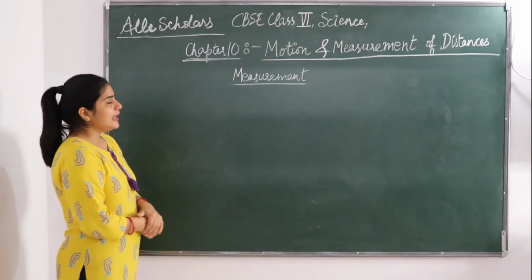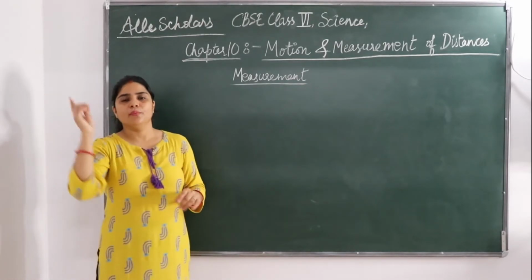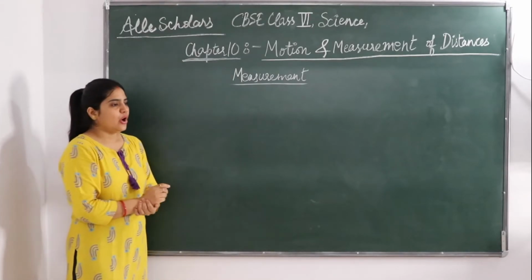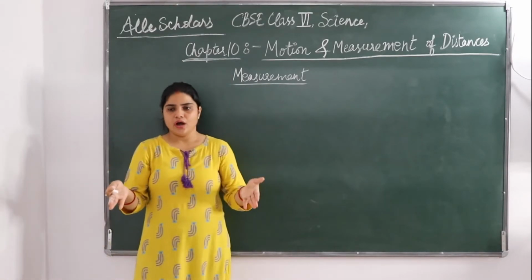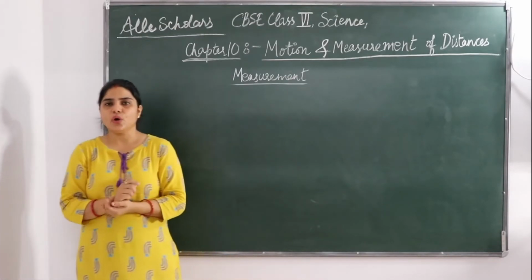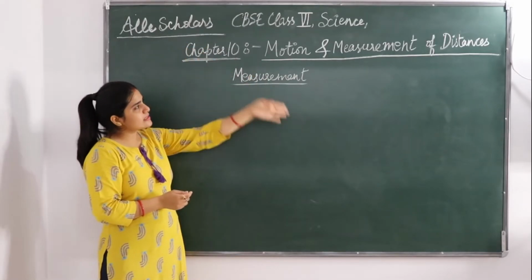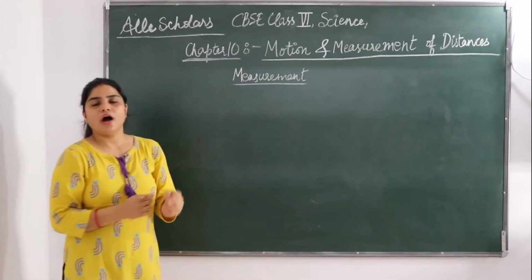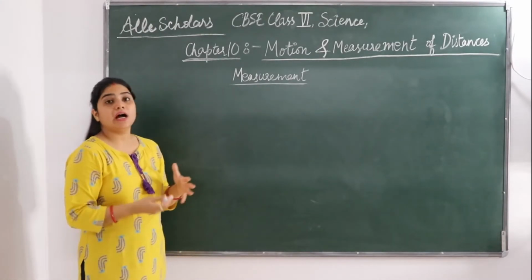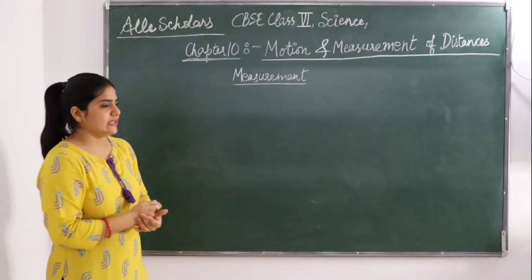If somebody asks you how long is this room, or how long is your table, or what is the width of your table, or how long is this board, or how far is Delhi from Lucknow, or how far is the moon from the earth. So what do you need?